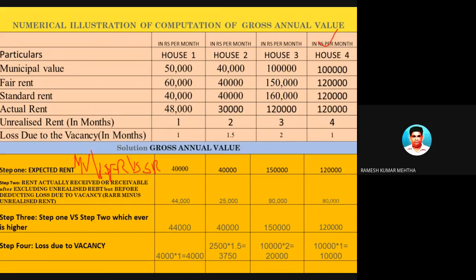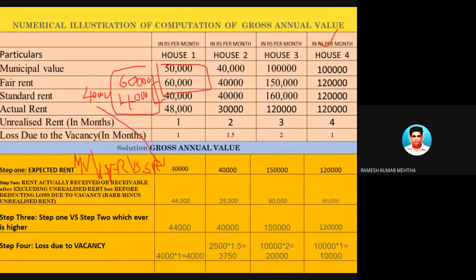Among municipal value and fair rent, whichever is highest, which is 60,000 rupees, compare this with standard rent, which is 40,000 rupees, and among them, whichever is lowest is 40,000 rupees. That is the reasonable expected rent. So that is the answer I have put.